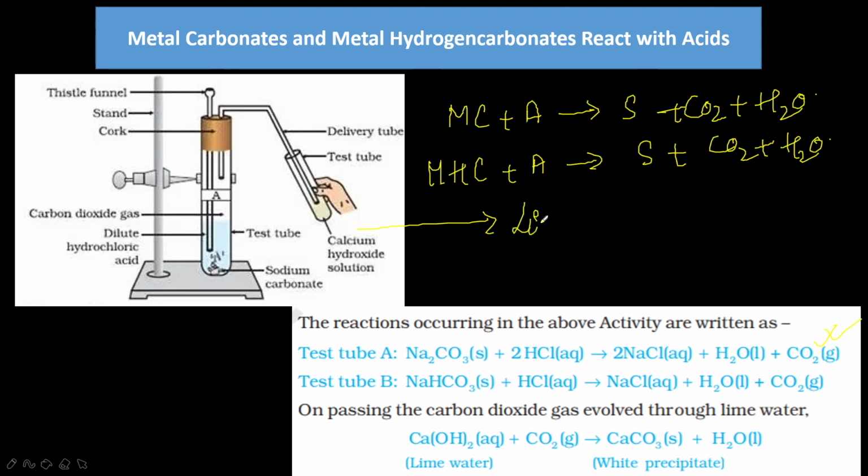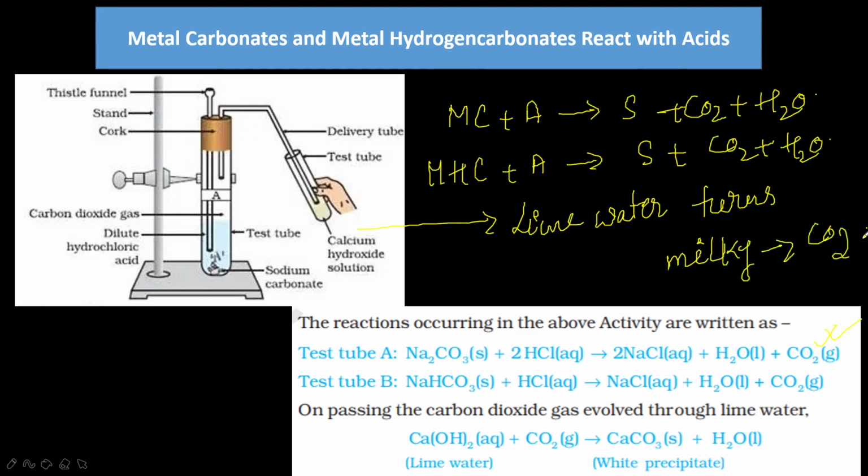Lime water turns milky, due to the formation of a white precipitate of calcium carbonate. The reaction you can see: Ca(OH)2 plus CO2 gives CaCO3 plus H2O. This is the reaction. When you pass this carbon dioxide gas through milky lime water for some more time, the lime water becomes clear again. This is a very, very important sentence, please do remember.